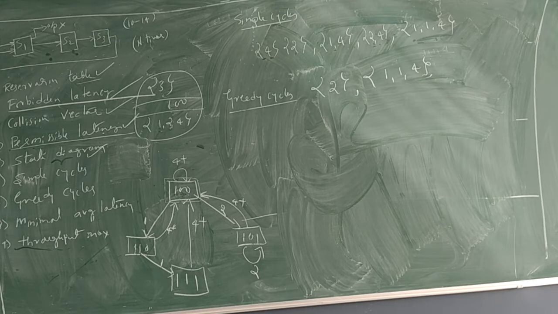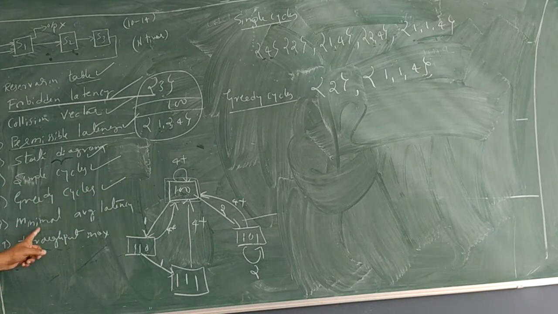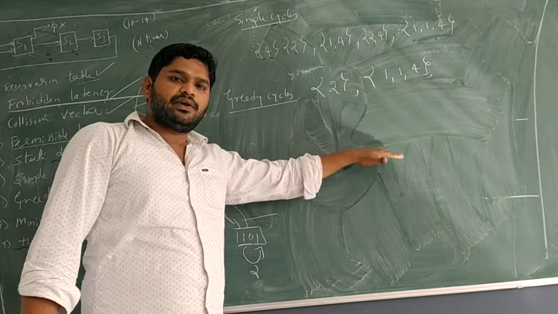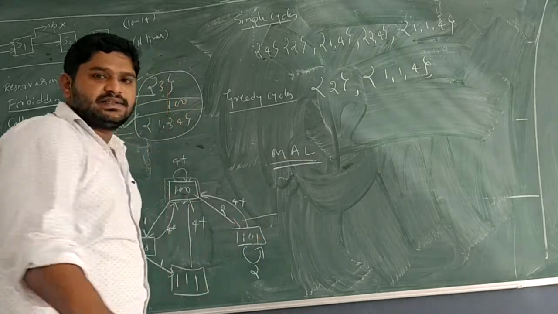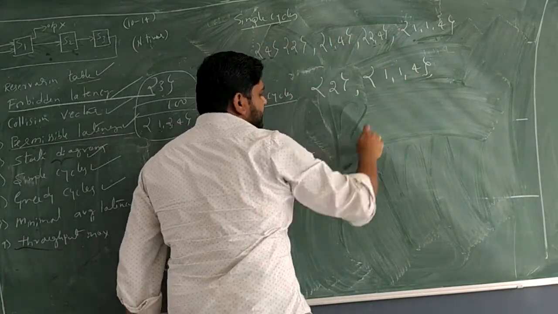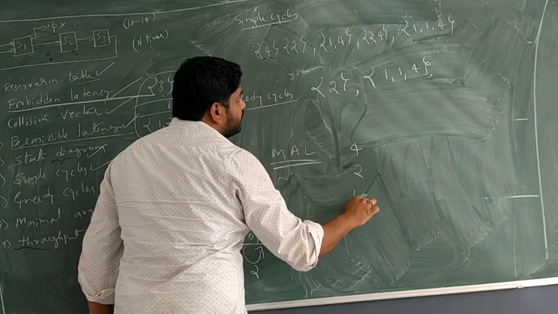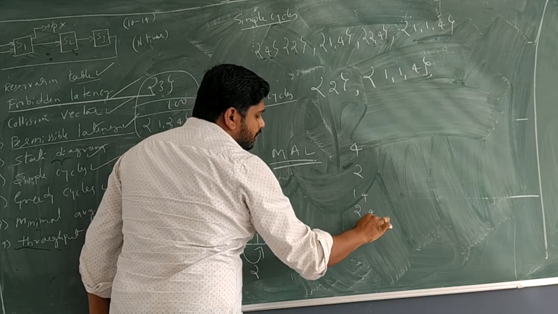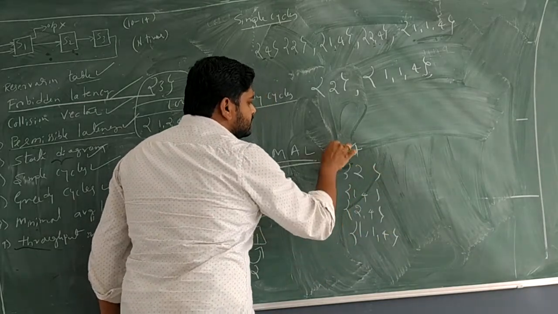Okay. Now we have calculated, we have shown simple cycles as well as greedy cycles. Now, minimal average latency. Anyway, we have to do it with the heading of minimal average latency. Write all the simple cycles vertically: 4, 2, 1 4, 2 4, 1 1 4. Sorry, these are simple cycles, not greedy cycles.